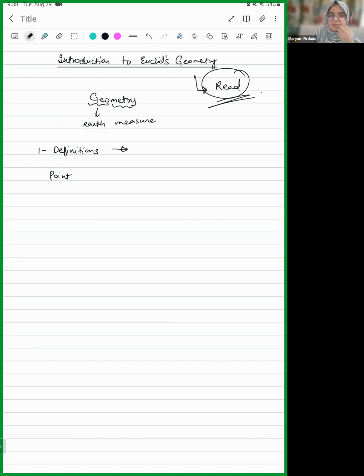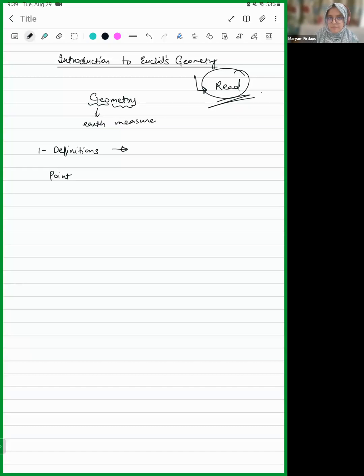Ma'am, what page number? Actually, my textbook is different from yours. That's why I can't tell you the page number. Okay, ma'am, I found it. 5.2, yes. Yes, ma'am, I found it. Okay, so someone please read the definitions. Ma'am, should I read the point? Yeah, so just one by one. Okay.